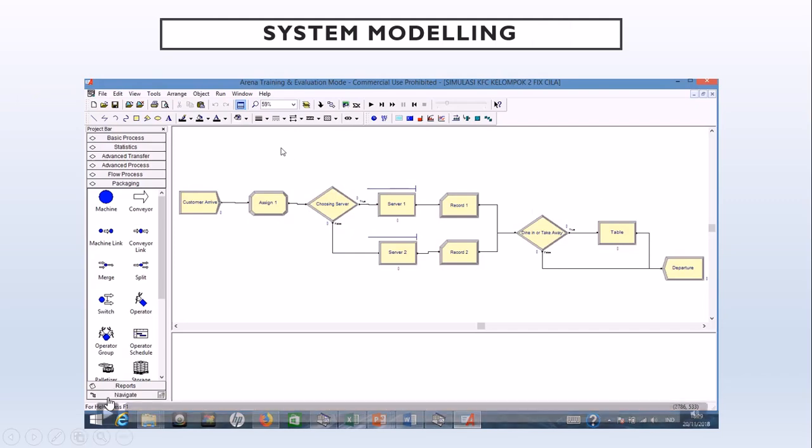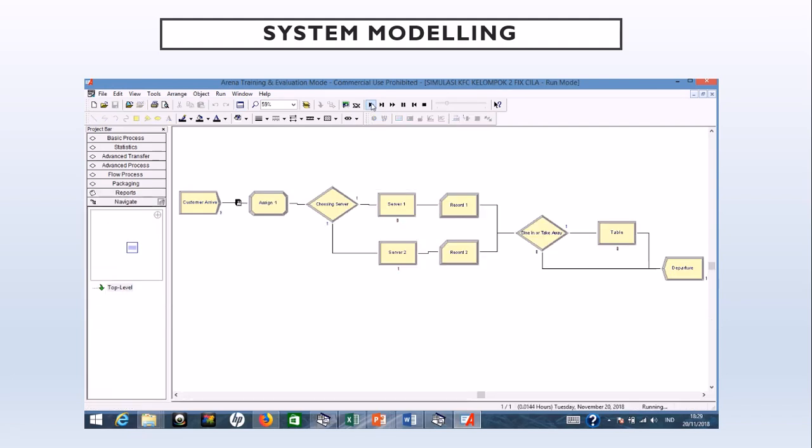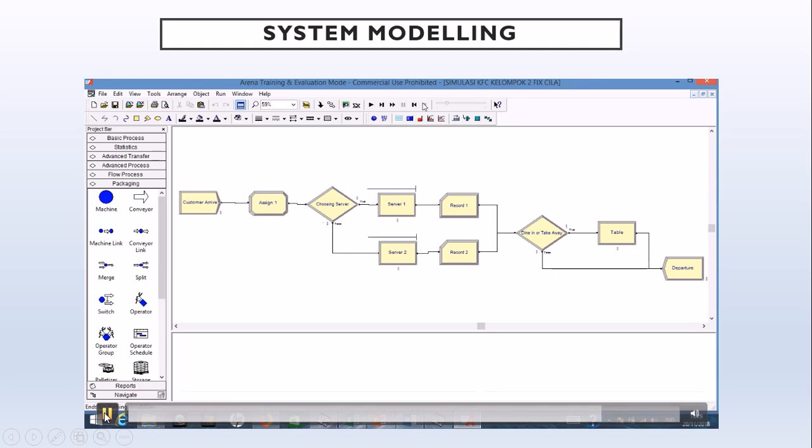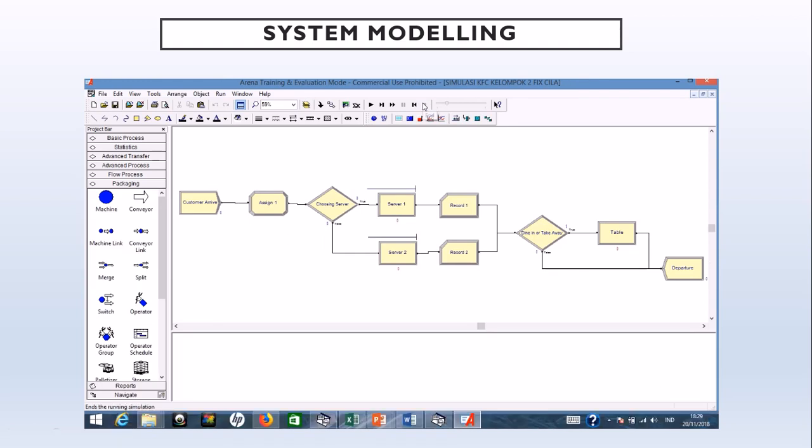And here is our system modeling. When the customer comes to the system, the customer arrives, and they will choose which server they will go to. If there are customers at the server, they should queue, and the recorder will count how many customers come to the system. After they get their food, they will choose to take away or dine in.